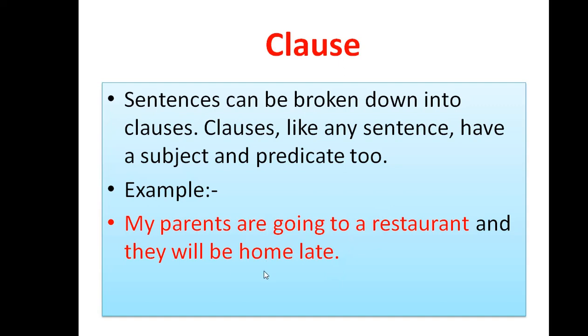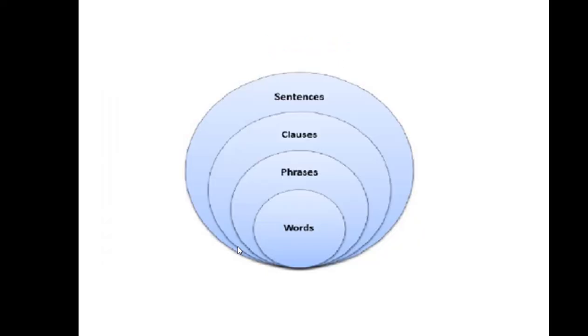My parents are going to a restaurant. It gives a meaning. It has a subject here. My parents are the subject. Are going to a restaurant is the predicate. Then next, they will be home late. So they are the subject, will be home late is the predicate. So these are the two clauses in a sentence. Together it's a sentence, but it is two clauses connected by the conjunction and.